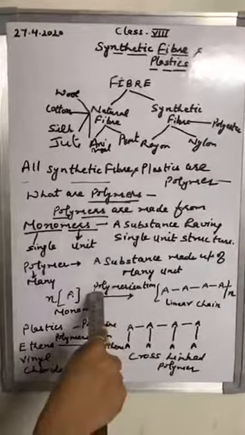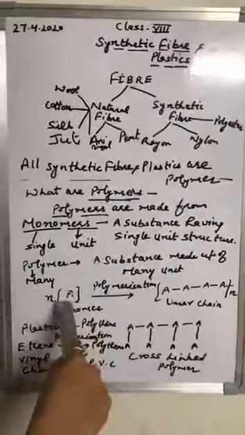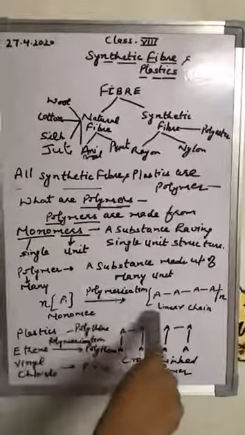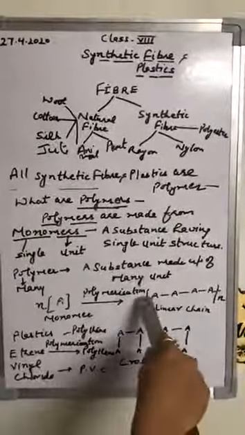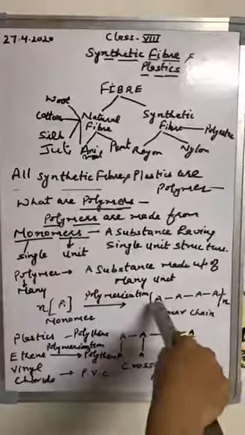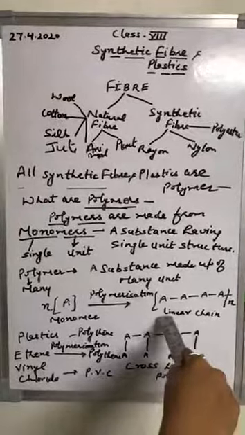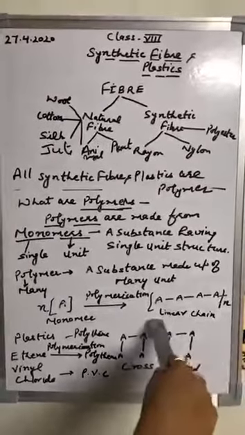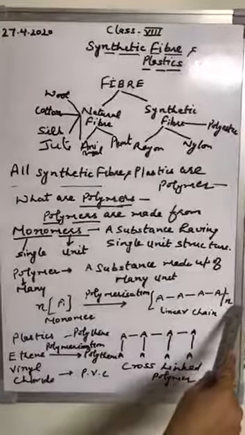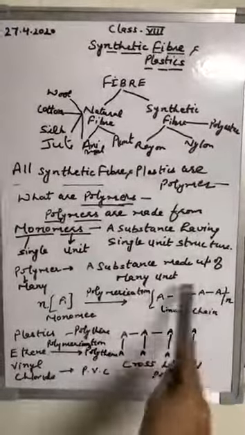Polymerization occurs under different temperature and pressure conditions. Now, this number of A molecules undergo the process of polymerization and they form polymer. You have seen here, I have made a chain of the molecules. This type of polymer, when a linear, single chain is there, is called a linear chain polymer. Here I have written N. What is the meaning of N here? N means the chain may be very long. Many molecules can join in this linear chain.